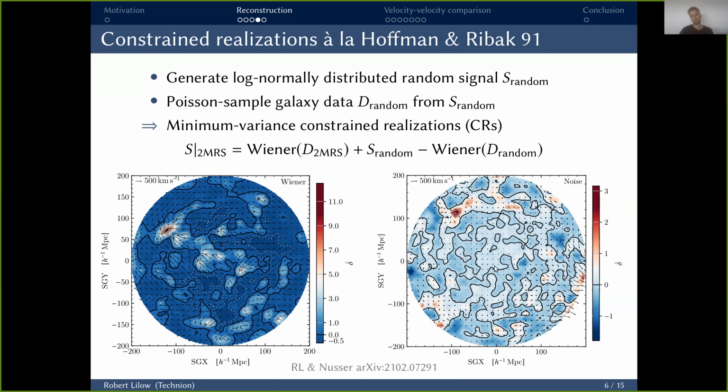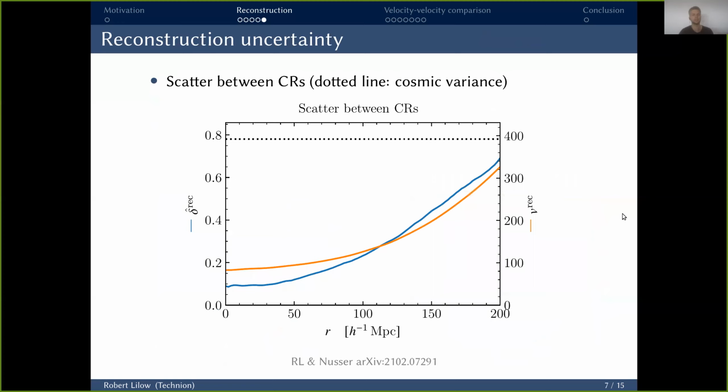Down here in the lower right, I show one of these residual signal-noise realizations, where you can visually already see it has a very small amplitude in the center, where our data is not very noisy, and the amplitude increases towards the boundaries. We also quantify this by looking at the scatter between different constraint realizations, which is shown here as a function of radius in blue for the density contrast, orange for the peculiar velocities.